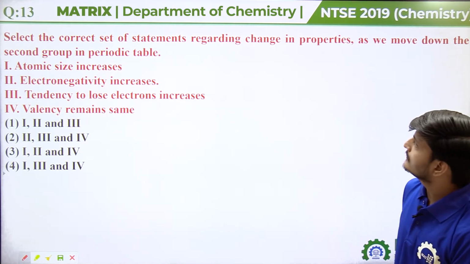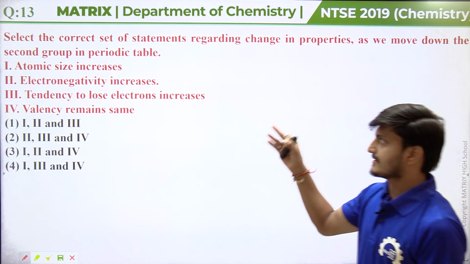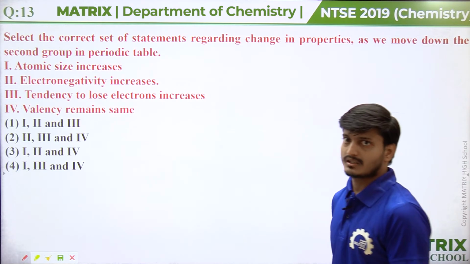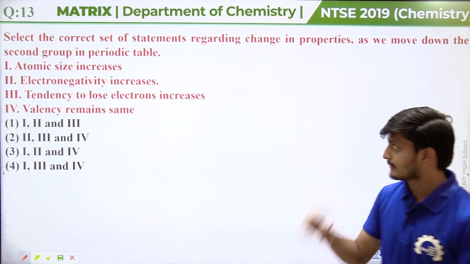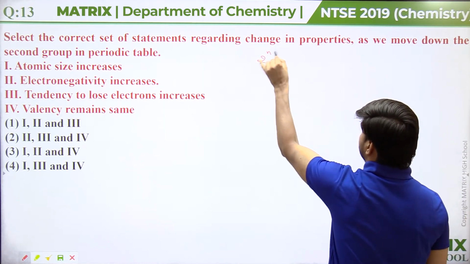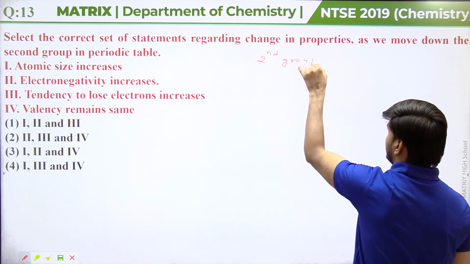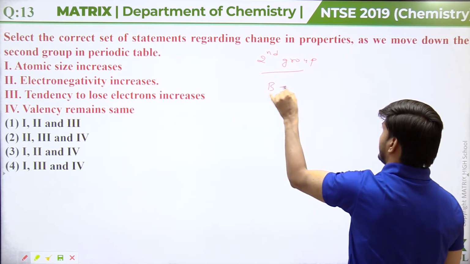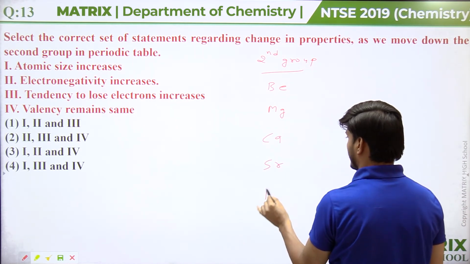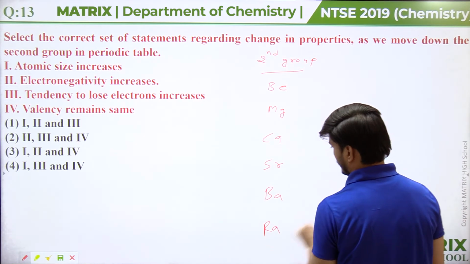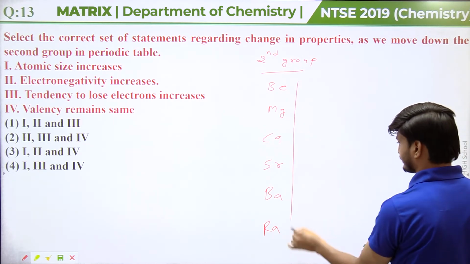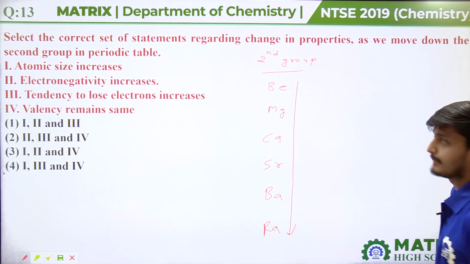Okay, so the following changes are given. Now we need the correct set of statements regarding the change. So we have to identify the correct statements from here. Okay, so if we talk about the second group, guys, in the second group the elements are beryllium, magnesium, calcium, strontium, barium and radium. Okay, these are the elements. So atomic size increases as we move down the group, guys.